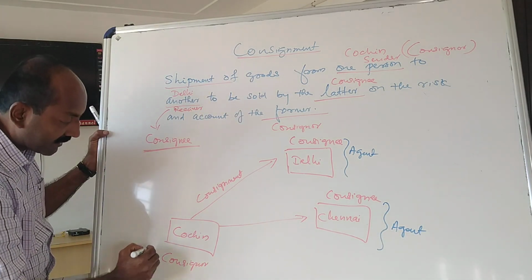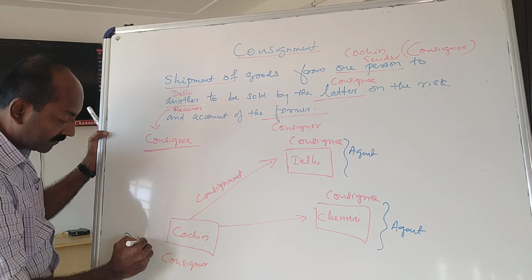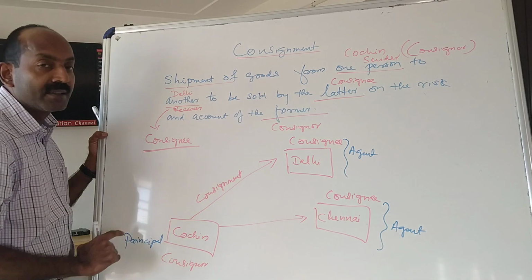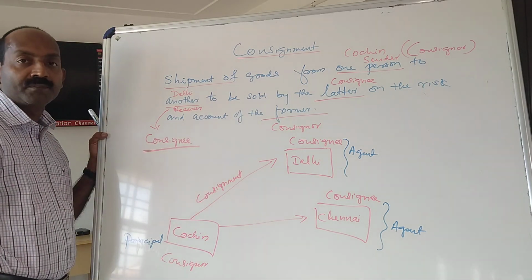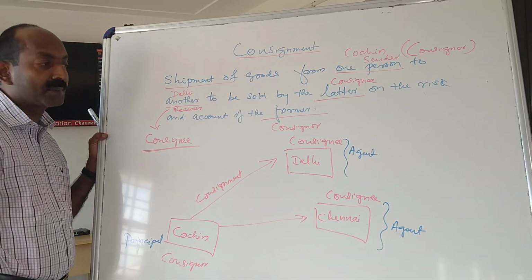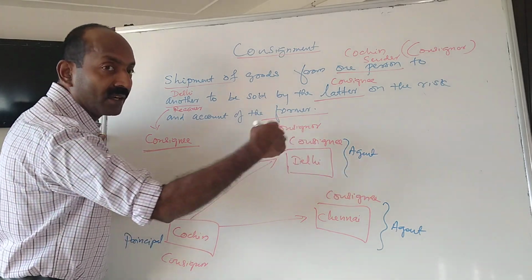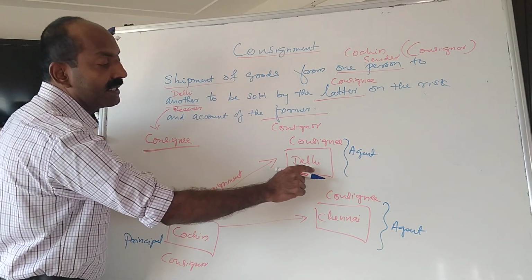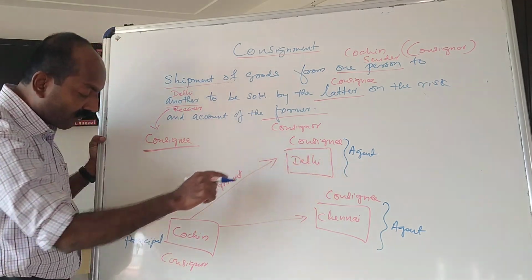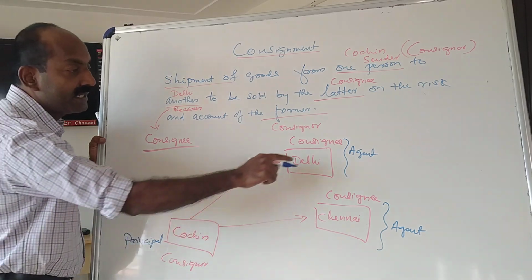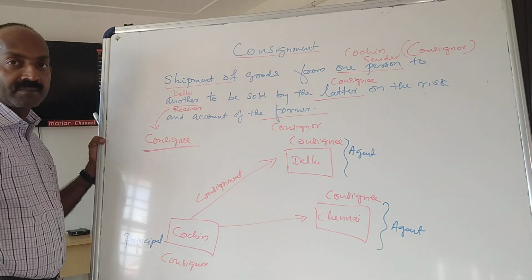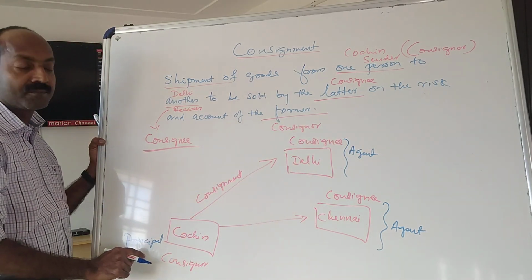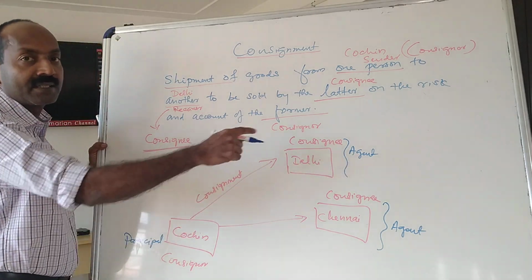And this consignor, the relationship is principal. So the relationship between consignor and consignee is principal and agent relationship. What is meant by principal and agent relationship? Agent is a person who acts on behalf of another person. So here the consignee in Delhi is an agent of the consignor in Cochin, and he is acting as an agent. The person for whom he is acting as an agent is called principal. So the relationship is principal-agent relationship.